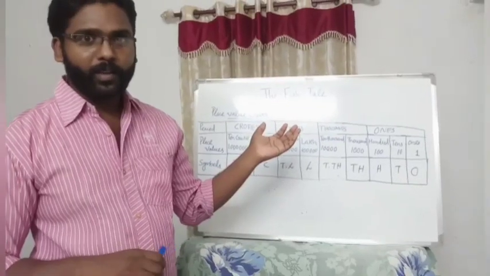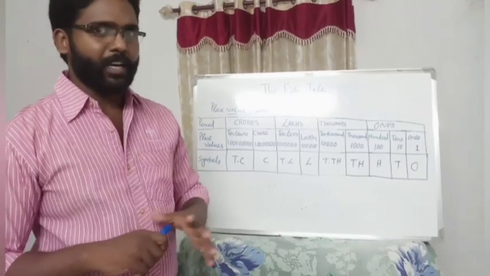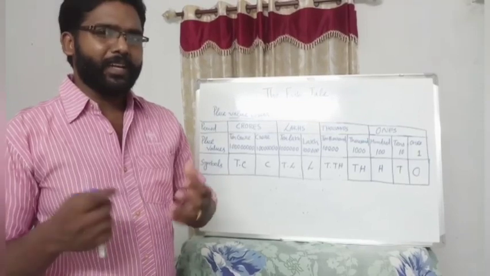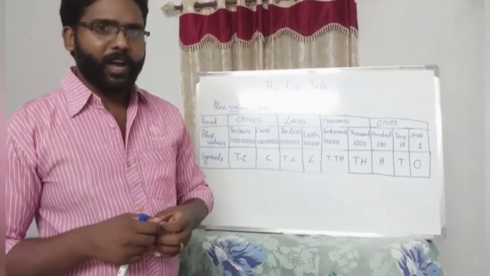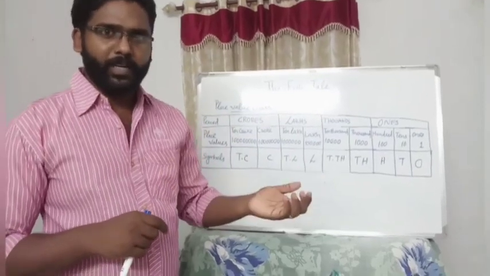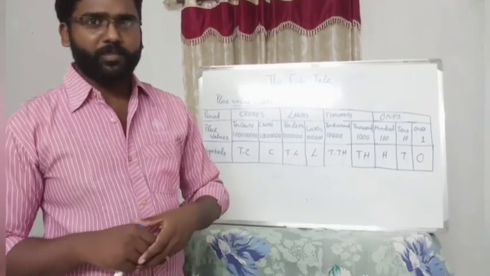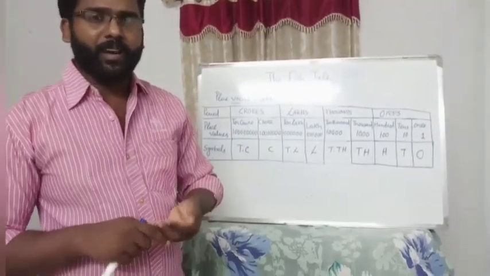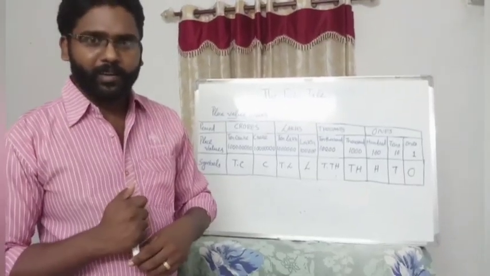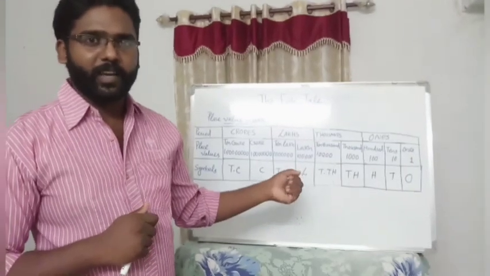Are you ready? Our first chapter is the Fish Tail. In this chapter, we deal with all the numbers. You already learned the place values, how to write numbers in words and in digits, and when I give you a number, how to find its place value, ascending order, descending order, addition, subtraction, etc. So, are all of you ready? Okay, we can move on to our first chapter, the Fish Tail.